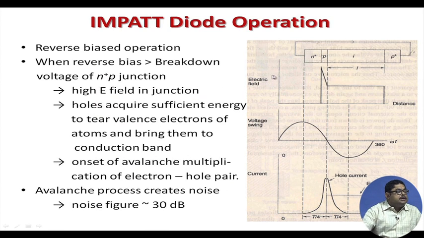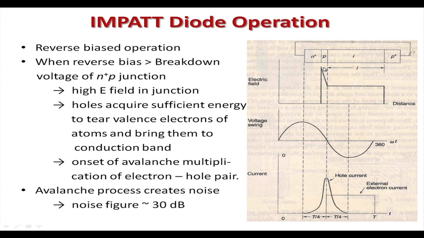Now, operation is a reverse bias operation. You have a junction diode, and when reverse bias is greater than the breakdown voltage of the p-n junction, there is a high electric field in the junction as shown. With this high field there is sufficient energy.